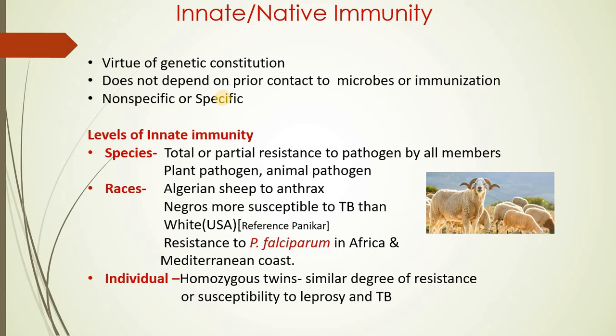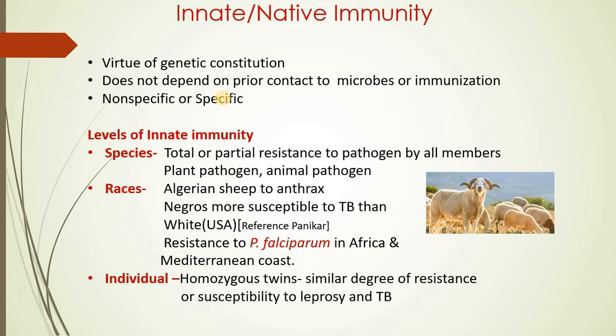In the same way, there is resistance to Plasmodium falciparum seen in certain regions of Africa as well as the Mediterranean coast. Probably, again, all these examples I have quoted are because of some specific genetic composition of the individual, which makes them either prone to infection, susceptible to infection, or resistant to infection, right?